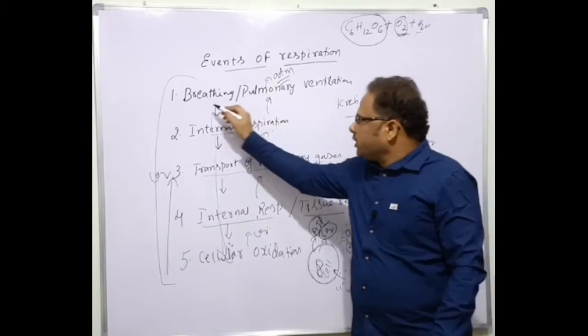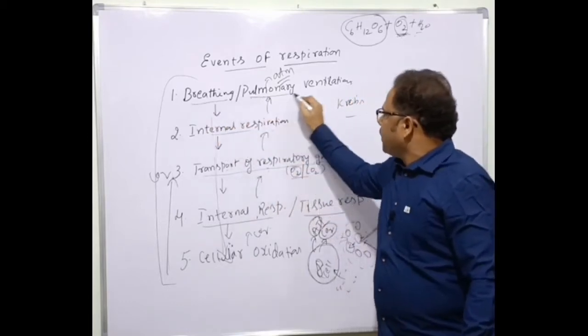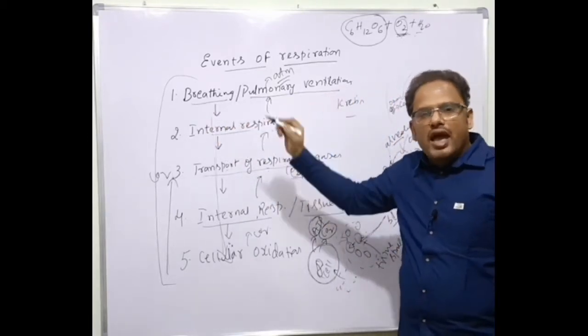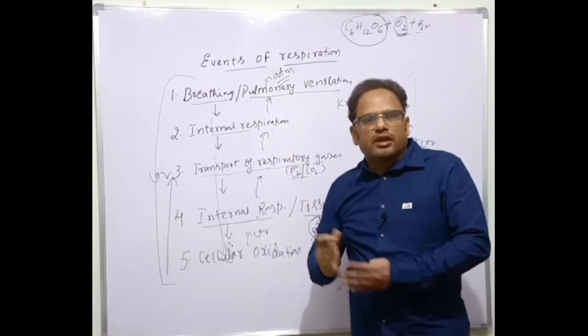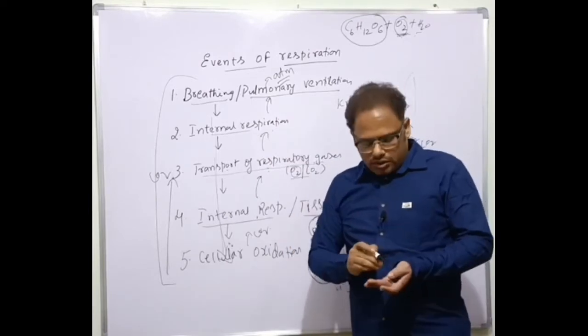Clear? I told you that breathing is also called pulmonary ventilation. How does this happen? What is the mechanism involved? Let's discuss now.